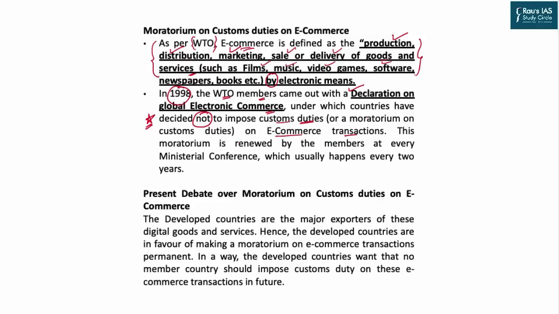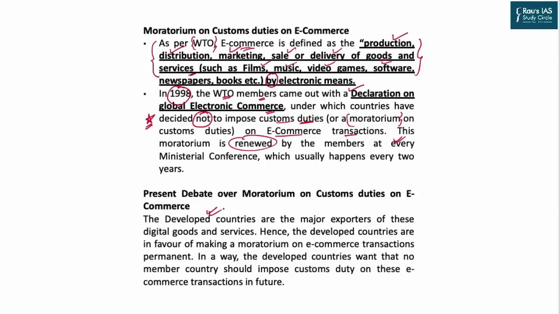And this moratorium on custom duty will be renewed every 2 years. Now, the ministerial conference is the highest decision making body of World Trade Organization. So whenever they meet, they extend the moratorium by 2 years. Developed nations say do not extend it by 2 years, just remove this moratorium forever and keep the norm that no custom duty will be imposed.